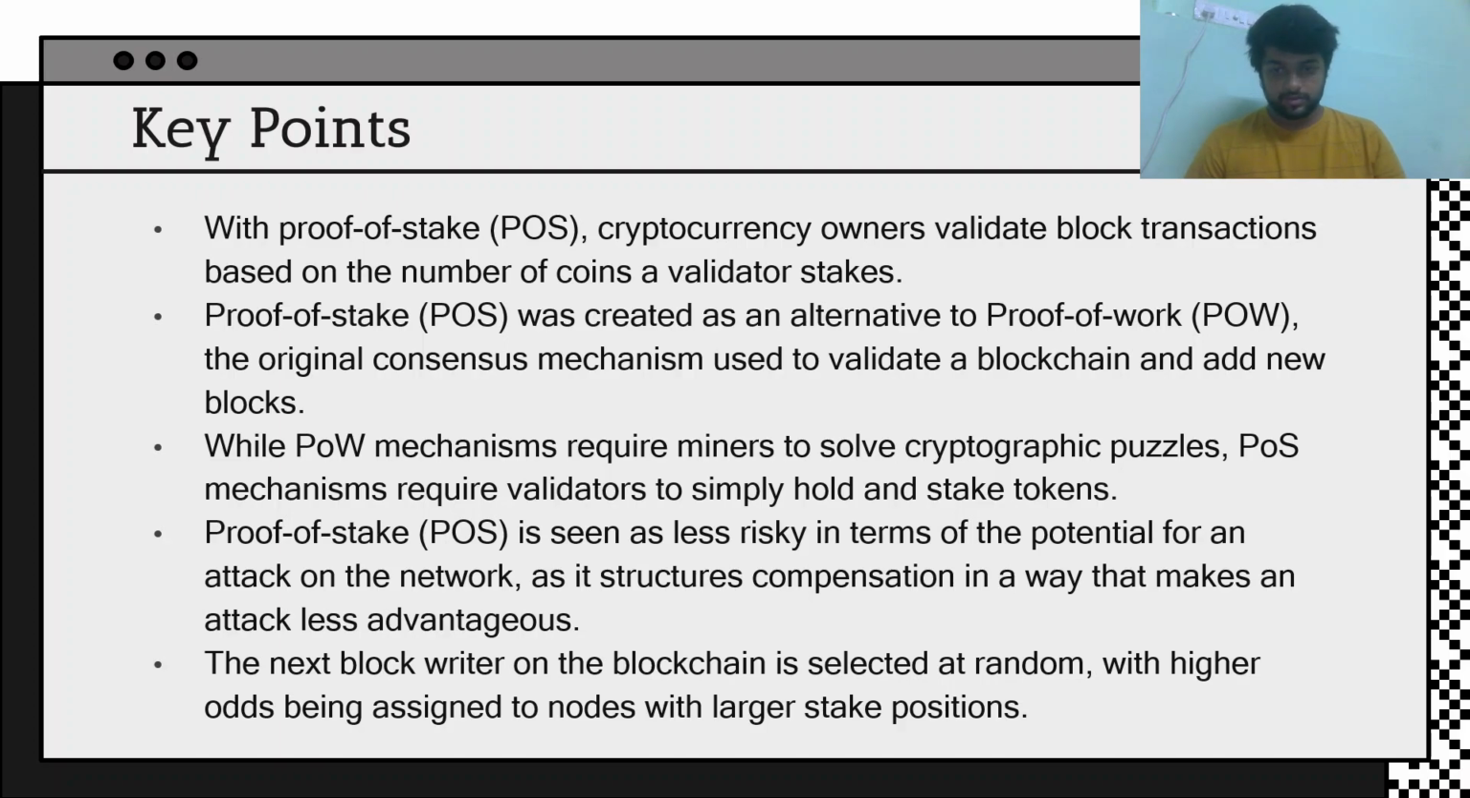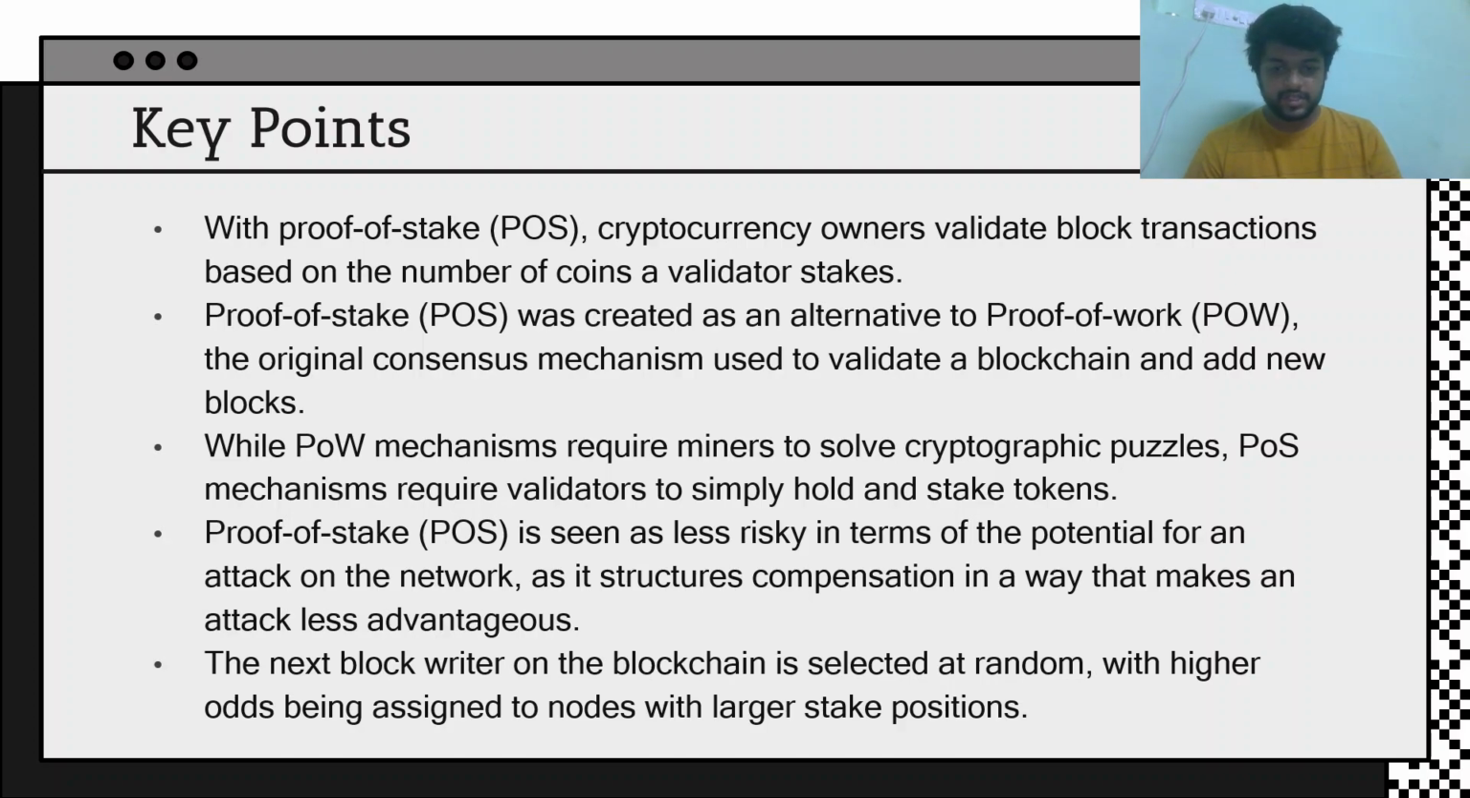The proof of stake was created as an alternative to the proof of work, the original consensus mechanism used to validate a blockchain and add new blocks. While proof of work requires miners to solve cryptographic puzzles, that's the basic of proof of work, the proof of stake mechanism requires validators to simply hold and stake coins. As I told you, the validators hold and stake coins, and then they become the validators, which in result allows them to validate the nodes and earn the rewards.